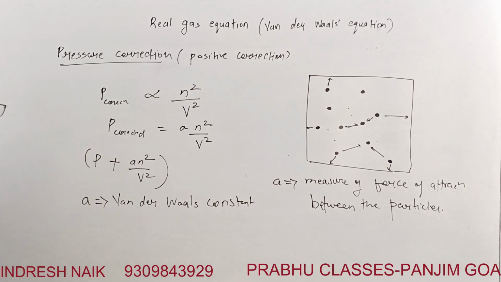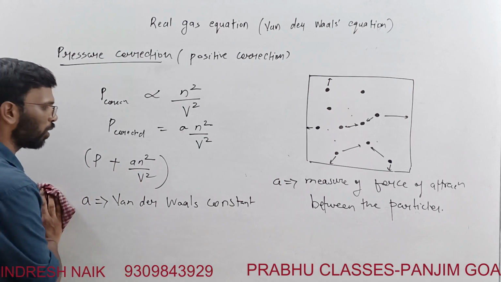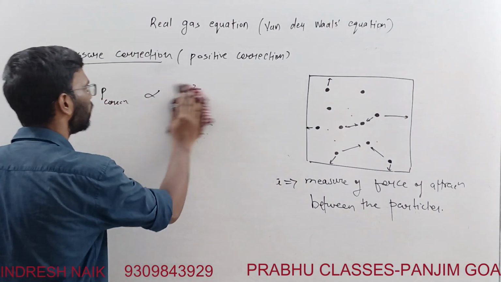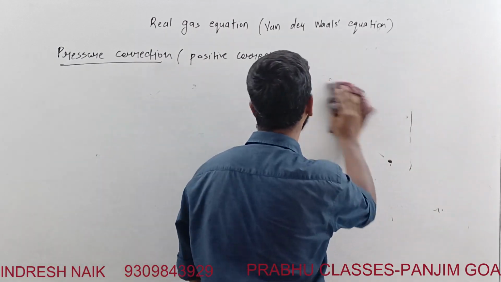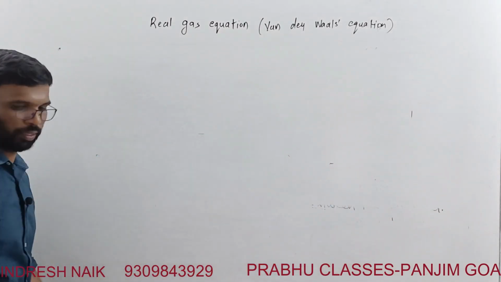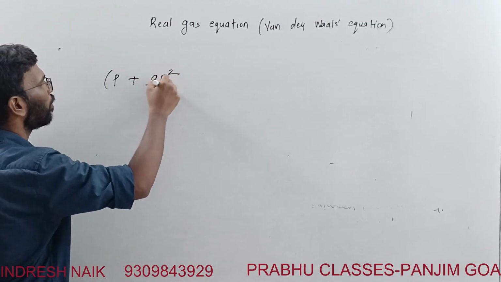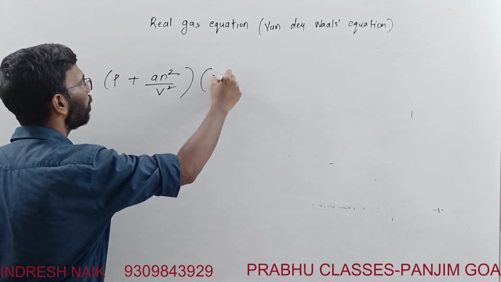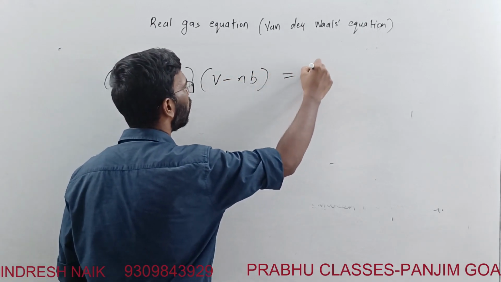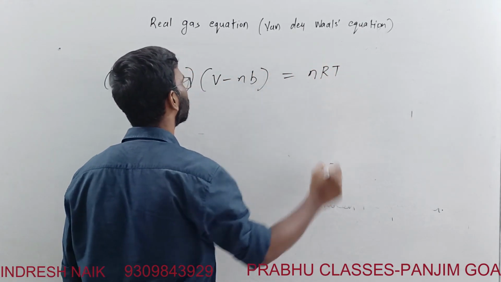So this is the pressure correction, and if we rewrite the whole equation, it would be this way. We have done the pressure correction, P plus a n square by V square. So the final van der Waals equation is written this way: P plus a n square by V square, times V minus nb, is equal to nRT.